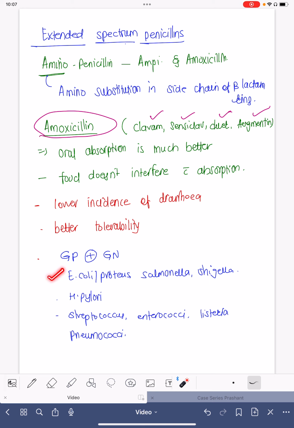It can kill E. coli, Proteus, Salmonella, Shigella. So in short, it can be used for UTI. It can be used for acute gastroenteritis. It is one of the excellent drugs for H. pylori eradication.